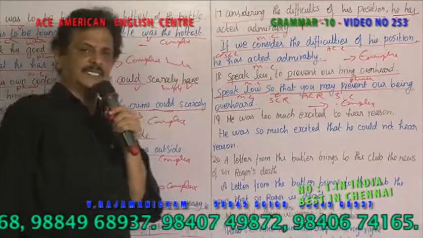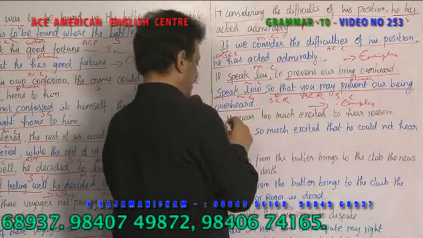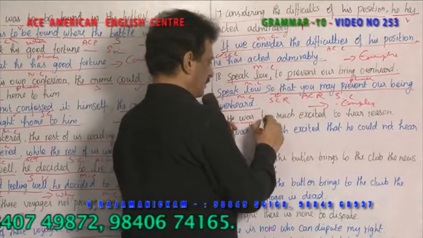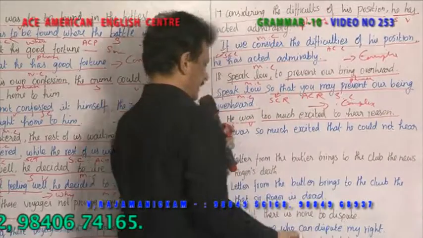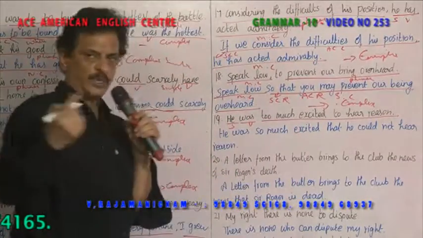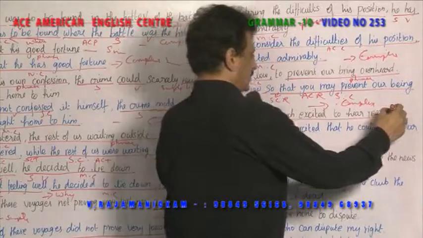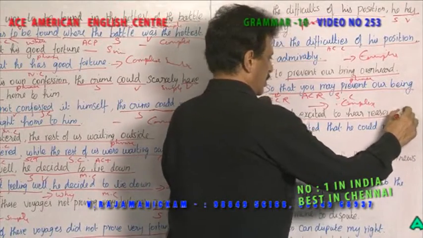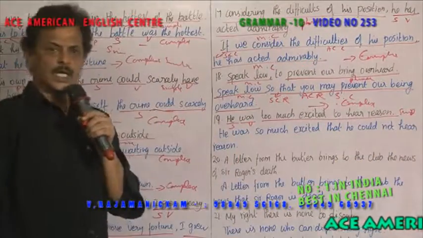He was too much excited to hear the reason. Subject he, was is a verb. Too much excited to hear the reason. So in the entire thing you have only one verb. So what sentence is it? Simple sentence. So you have to change the simple into a complex sentence.